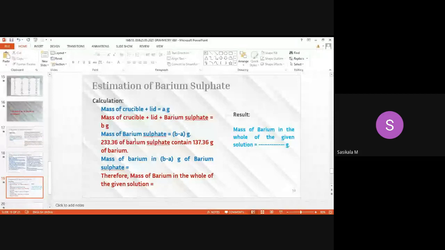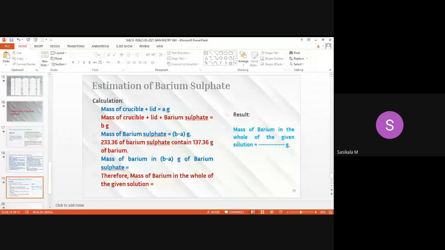Barium weight is what you need to find out. This is the standard weight. Your sample weight is compared with the standard weight, and you write down the weight of barium in your sample solution. This is where the calculation is done and the result shown.